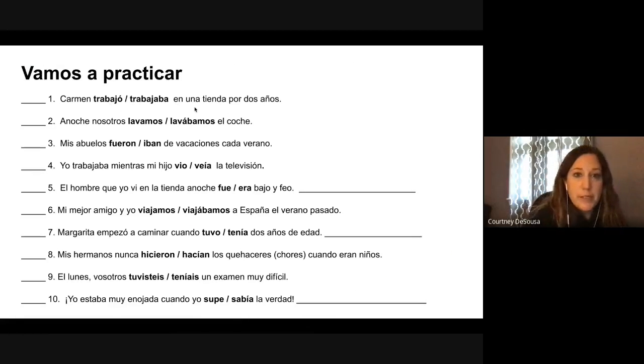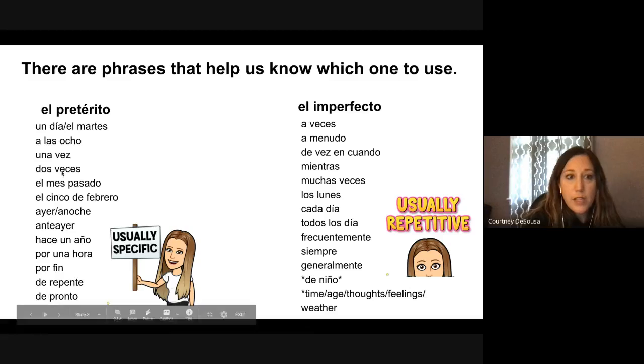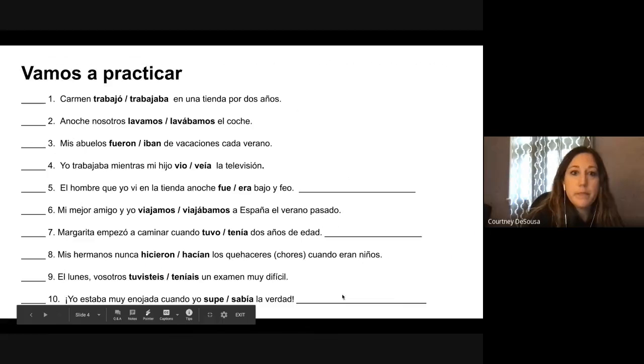Let's try these on a piece of paper, write these down, and then I'll talk you through why it is one or the other. You're going to decide, is it the first conjugation, the preterite, or the second conjugation, the imperfect? And also look for a trigger phrase. So look for one of those phrases that we just listed on this last page. Because if you see it, you can kind of guess that it's going to be preterite or imperfect, but don't forget about these down here.